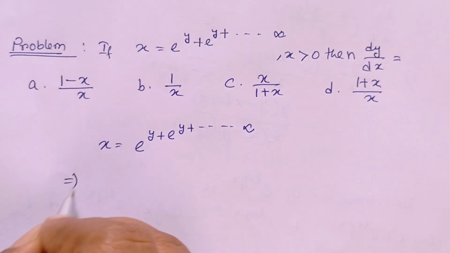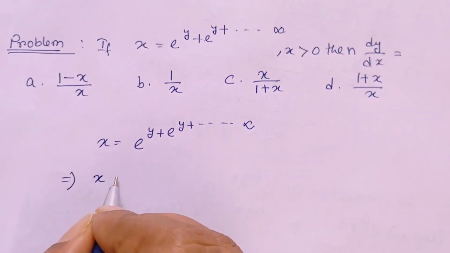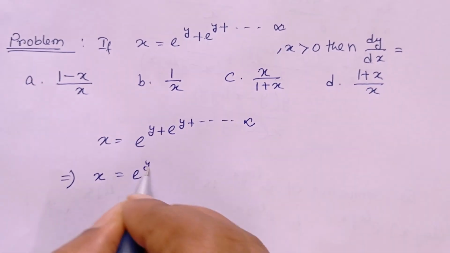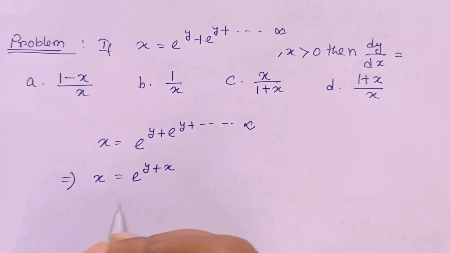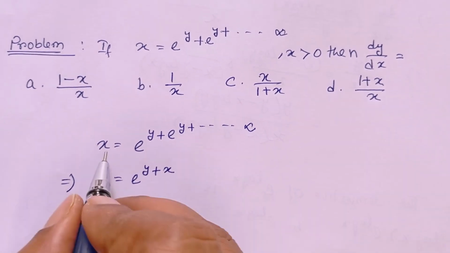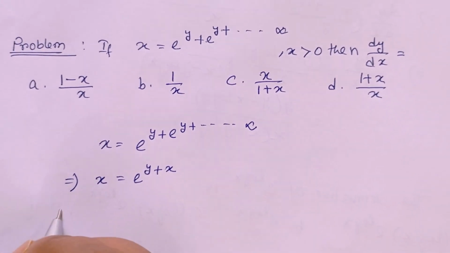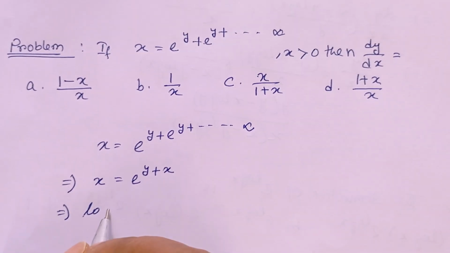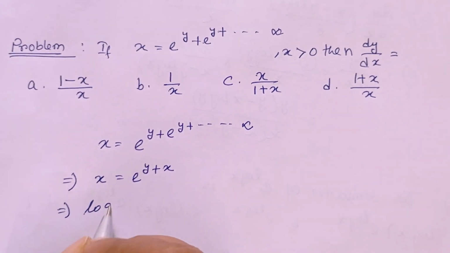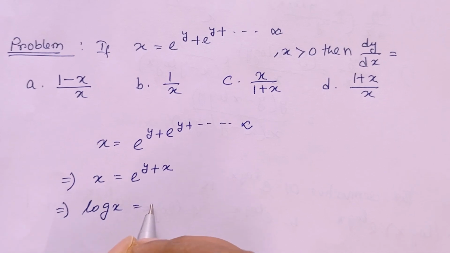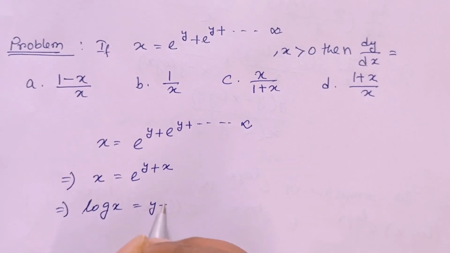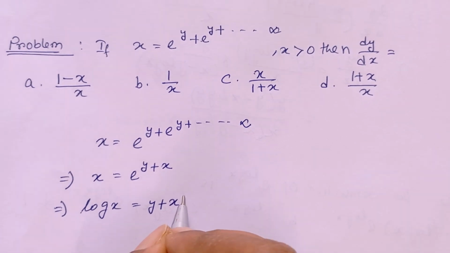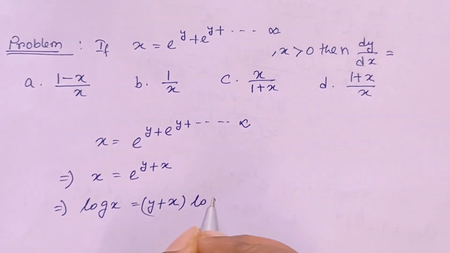So we can rewrite it as x is equal to e to the power y plus x, because this is only the x. So if we take log of this, log x is equal to y plus x log e.